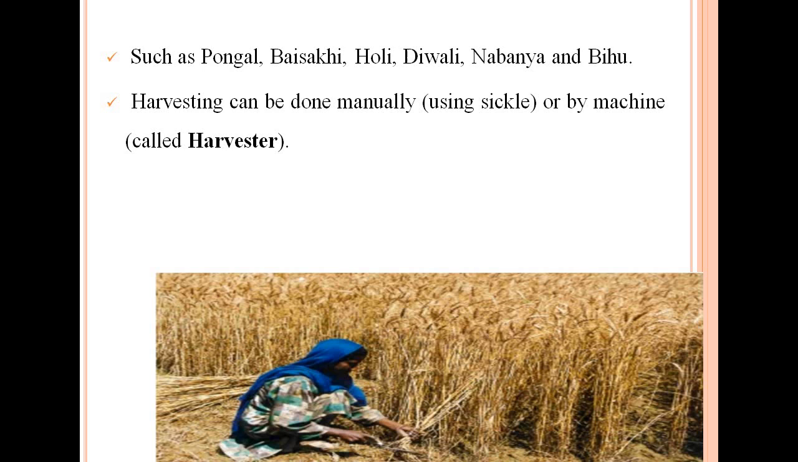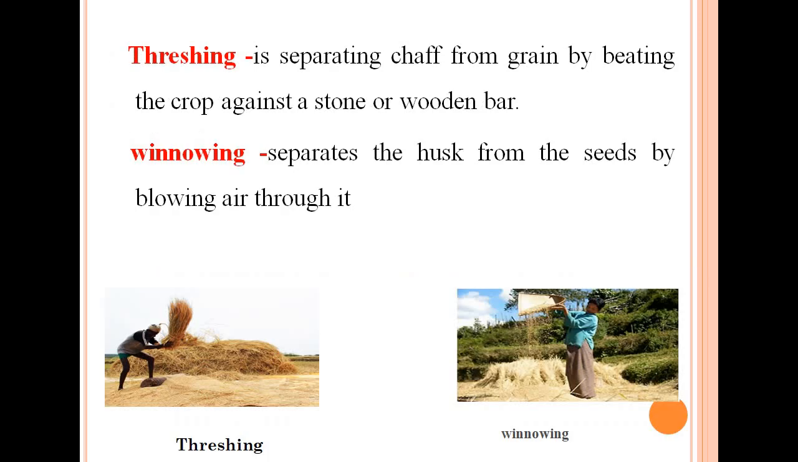Now, as I have told you earlier, this can be done manually using a sickle or by a machine called a harvester. But after harvesting, there are some processes that need to be done. After harvesting, the grains of cereal plants are separated from the rest of the plant. This is done by threshing and winnowing.